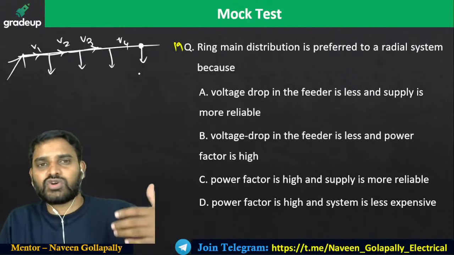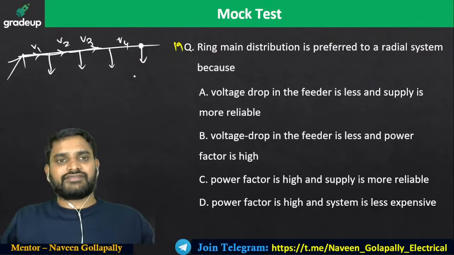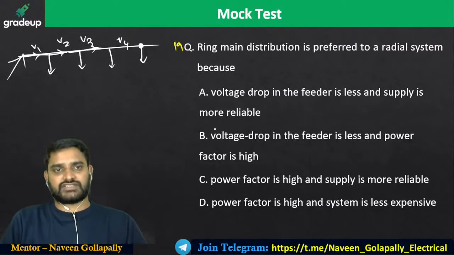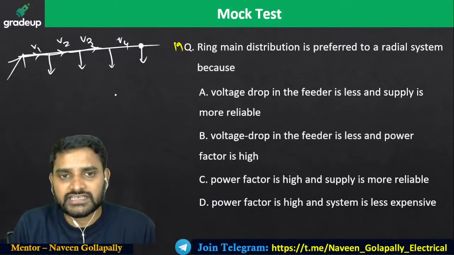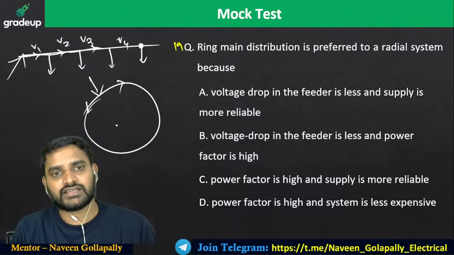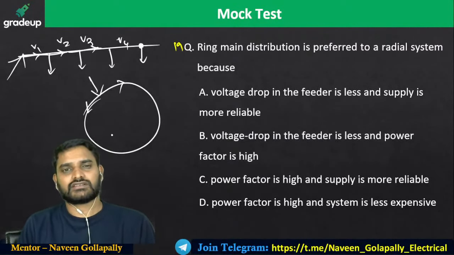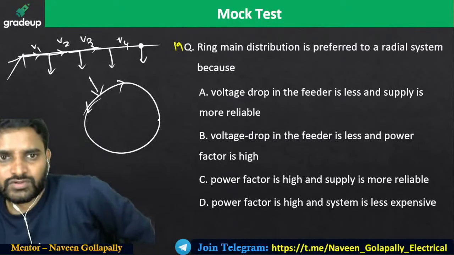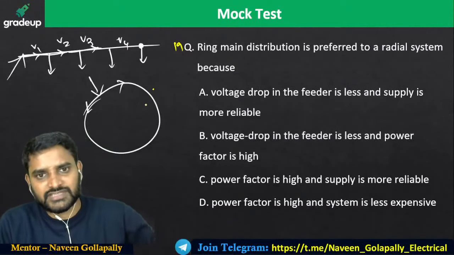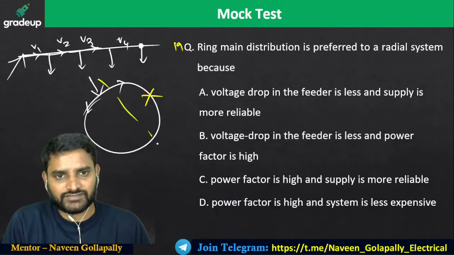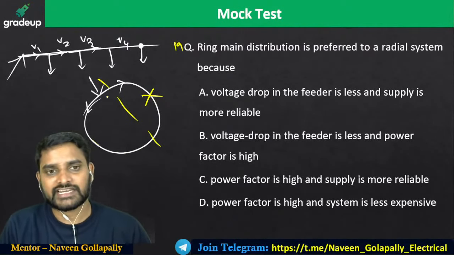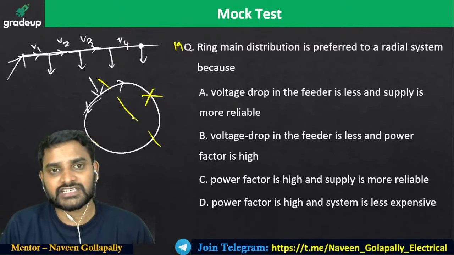That is the reason why, in order to overcome the drawback of the radial system, we will feed this radial distribution line at both ends. Or otherwise, you can go ahead with the ring main system. In the ring main system, the current gets divided, obviously, so you can minimize the voltage drops. If there is a breakdown here, then at least part of this load is going to be supplied from this side, because you do not have continuity here. At least part of the load is supplied. Reliability is going to be more.